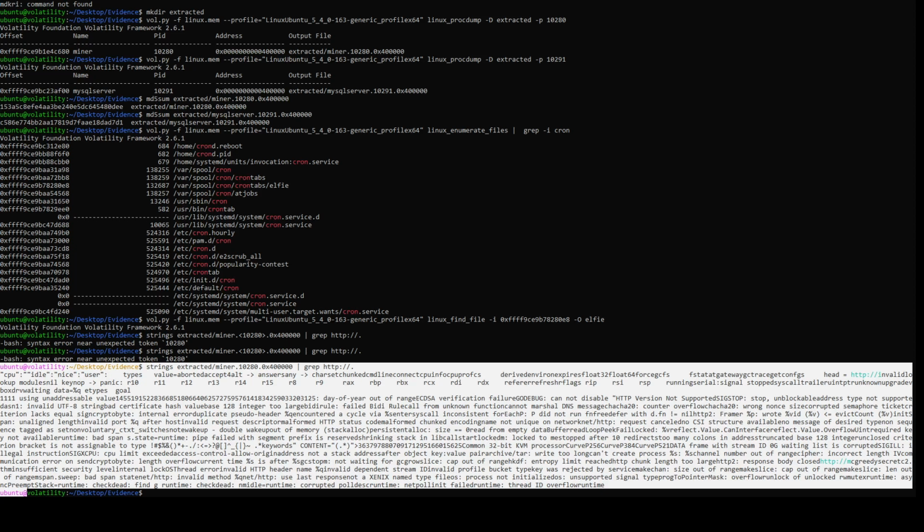HTTP 2, no. And McGreedy secret c2.thm. I think that's the one. So, yep. THM, we got it. I'm gonna copy this out.